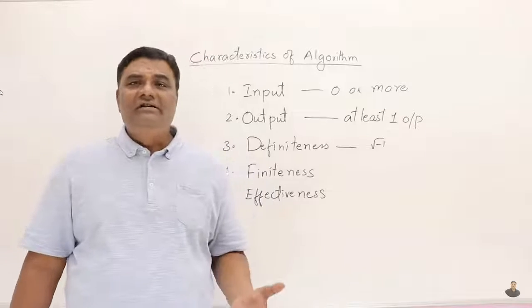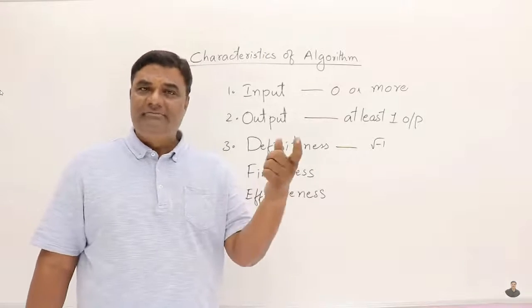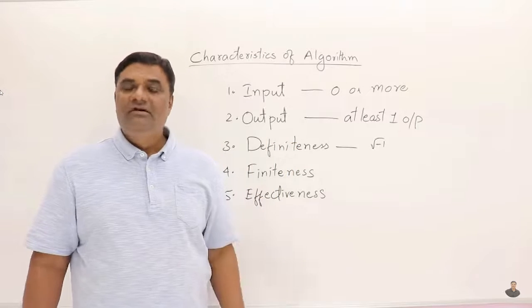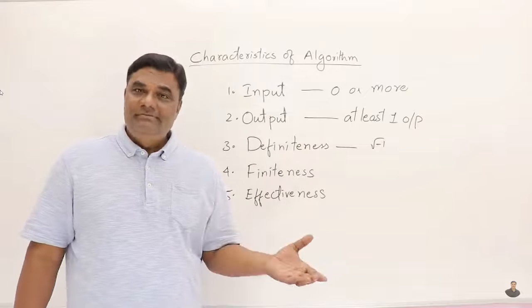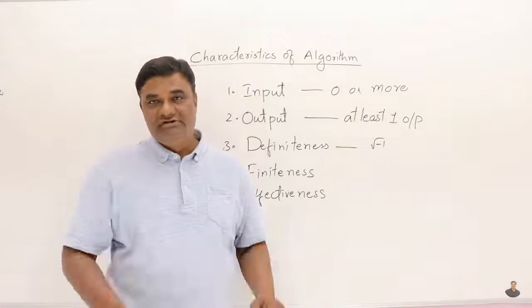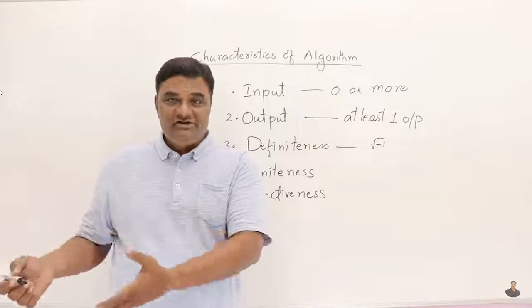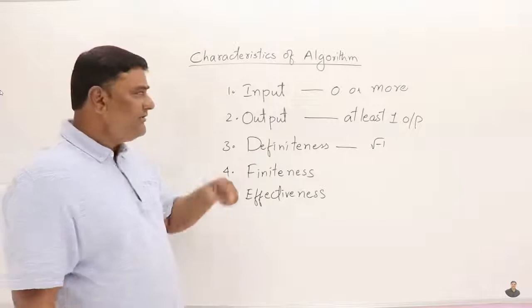Now, this is simple. You should not write unnecessary statements in an algorithm. Whatever statement you write, the objective is that it should do something, serve some purpose in the procedure, in the steps of an algorithm. Don't write unnecessary statements. See, an algorithm is like a procedure. So there are many procedures. Like a chemistry experiment done by the students in the laboratory is a procedure. And a physics experiment done by the students in the laboratory is also a procedure. Or if you take a procedure for preparing a dish, cooking a dish, that is a recipe, that's also a procedure. And every procedure, the examples I have given you, needs some input.